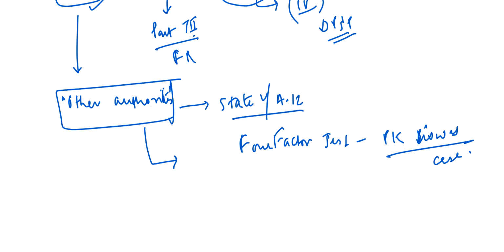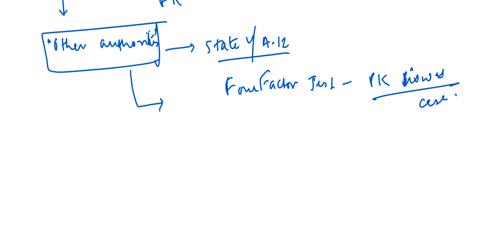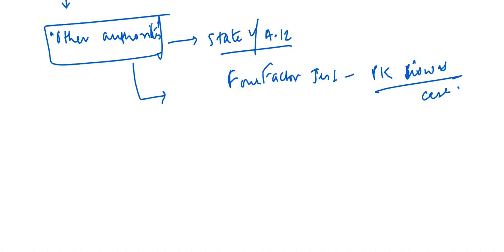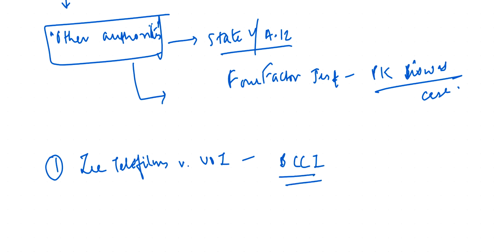Now today, we will be looking in this video at what other industries, what other organizations, what other institutions can be called as state. So we will do a case which is Z Telefilms versus Union of India, in which we will be questioning whether statehood is bestowed on BCCI or not, and secondly, whether judiciary is a state. So this video will primarily deal with the question whether judiciary is a state or it is not a state. All right.